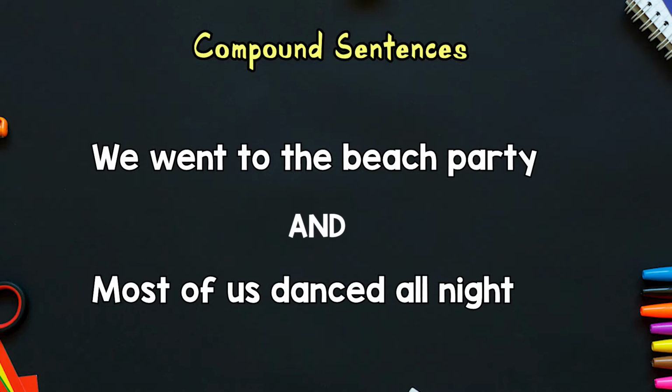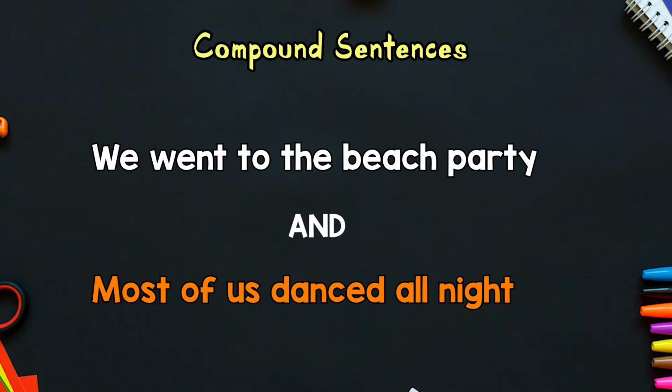Let's look at it in this way. When we look at the first part of that compound sentence, we went to the beach party, we could identify the subject in that part of the sentence as well as the predicate. So in this case, the independent clause, you must be able to identify the subject and the predicate in both parts that you separate it into. So we said, we went to the beach party can be one simple sentence by itself or an independent clause. And then we said, most of us danced all night could be the other.